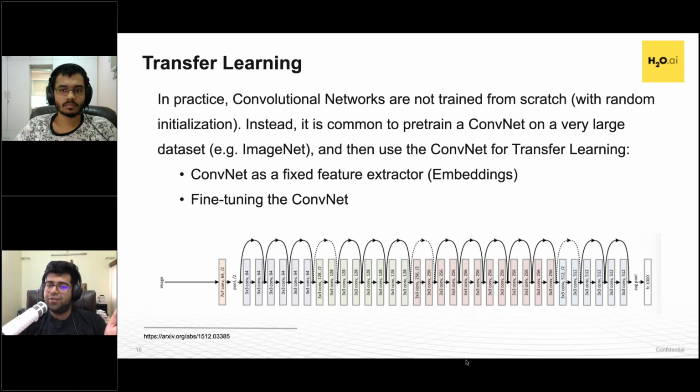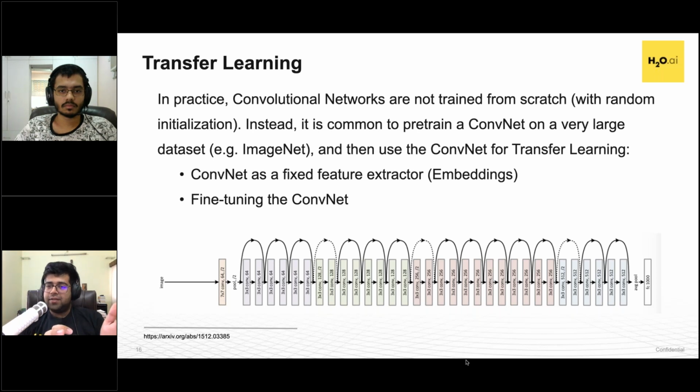If there is a way to use these for your problem, for your own domain, I mean, sure, hot dogs and not hot dogs is an interesting problem, but you wouldn't want a $10,000 AWS bill, maybe a bit exaggerated, for it. So you could figure out a way to use this for building a state-of-the-art hot dog or not hot dog classifier, and that is transfer learning.